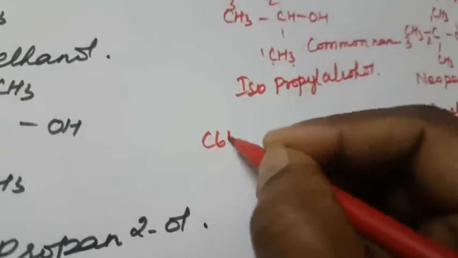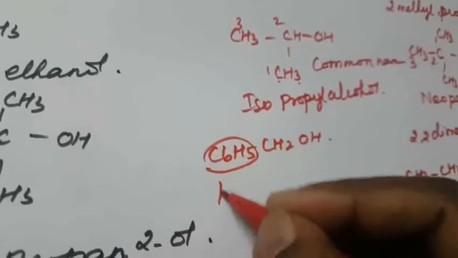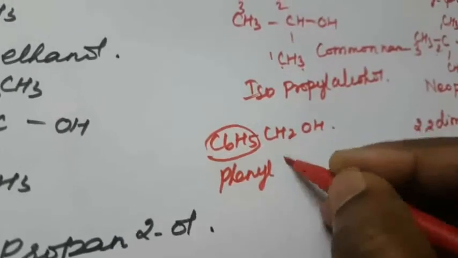So next one is again the same thing, benzyl alcohol. We already know that, C6H5CH2OH. How to name this compound? Phenylmethanol.